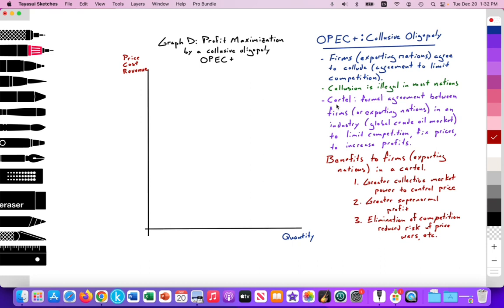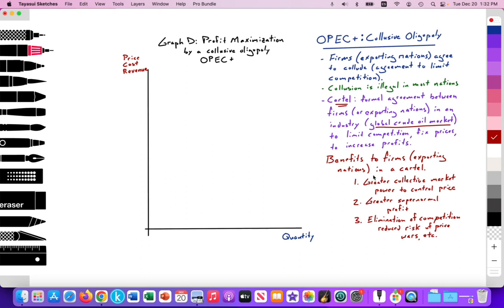A cartel, specifically, is a formal agreement between firms, or in this case, exporting nations, in an industry. And this industry we're looking at is the crude oil market. And they're colluding and working together to limit competition between the member firms or countries, to fix prices, reduce supply to raise price, and increase profits to benefit themselves.